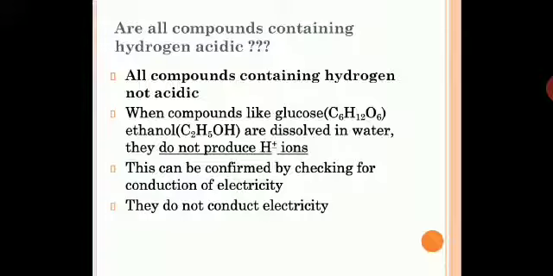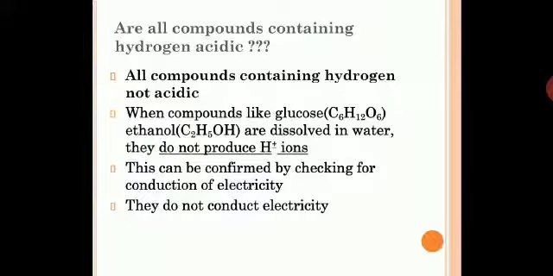So are all compounds containing hydrogen acidic? Now we are studying properties of acids, so we need to know some of the other aspects of acids. So let us have a look at the concept of whether all the compounds containing hydrogen will be acidic or not. So let us see, all compounds containing hydrogen are not acidic. Why? Because we have defined an acid as the substance which, when dissolved in water, dissociates to give you H plus ions. So let us see why some compounds containing hydrogen are not acids.